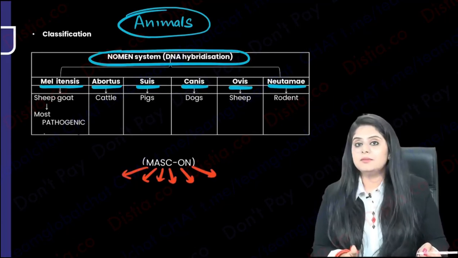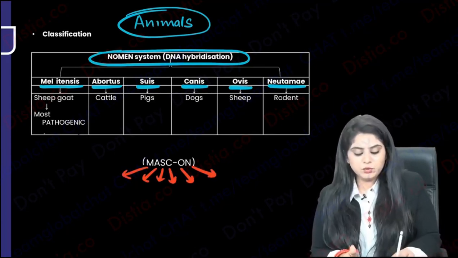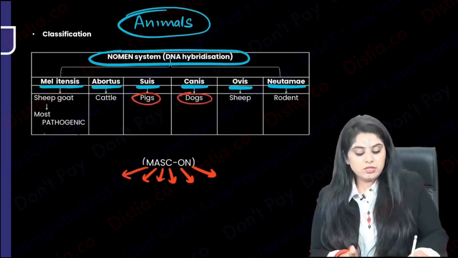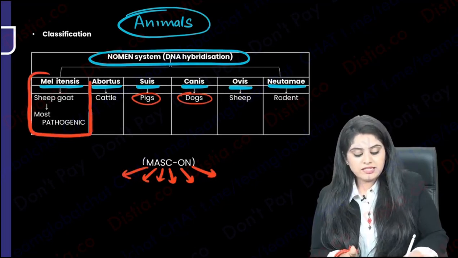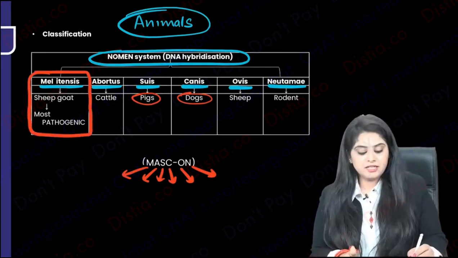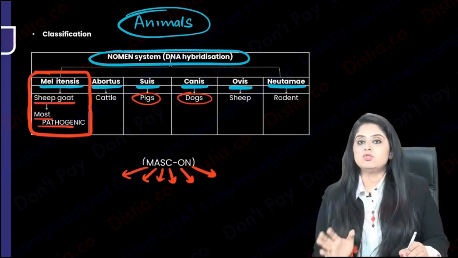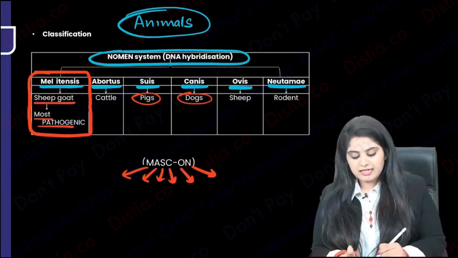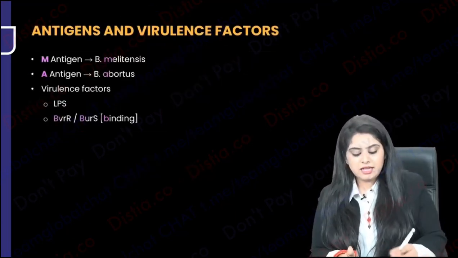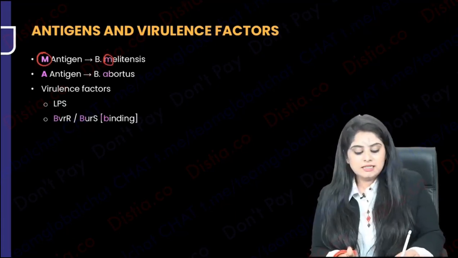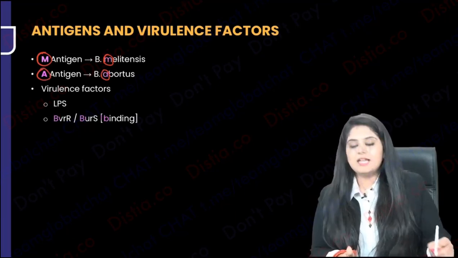Do I have to learn the animals of all? No, some of them are common sense. Suis always means pig, canis always means dog. Now I just need to learn the most pathogenic one, and that is melitensis. Melitensis is the one that is associated with sheep and goat, and that is the most pathogenic out of these. So what exactly are the antigens? Very simple again. As I said, in MASK, M for melitensis, that has the M antigen. The next was A for abortus, that has the A antigen.